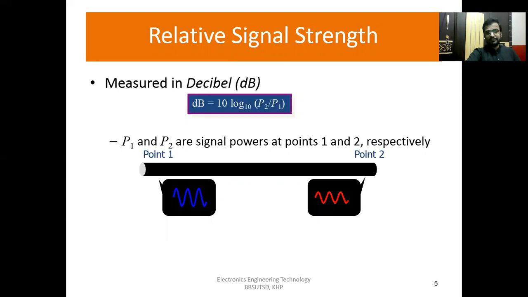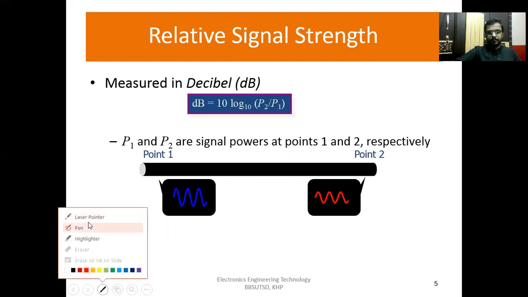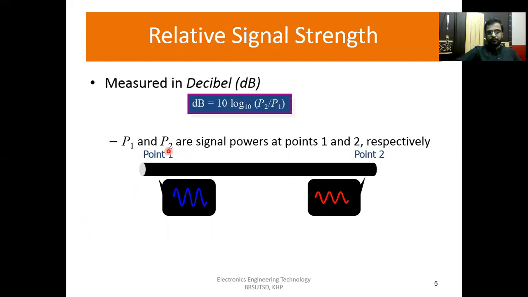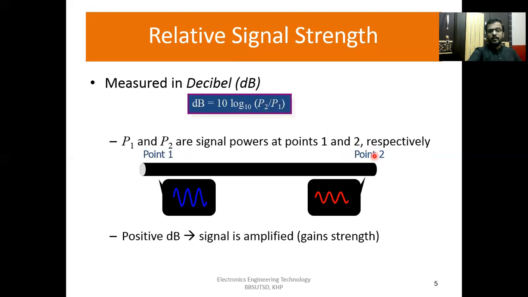Let's suppose this one is point 1 and this one is point 2. When the signal starts from here, the power at point 1 is P1 in this formula, and the power of the signal at the second point, the destination, is P2.